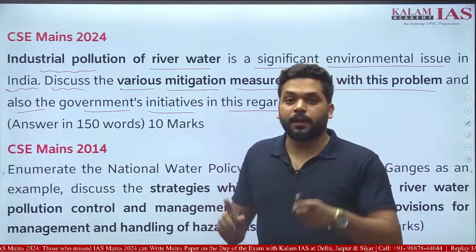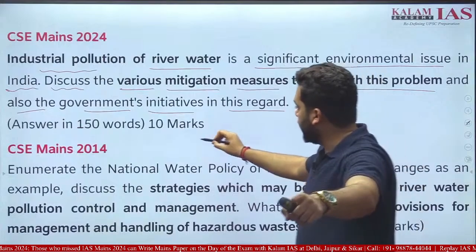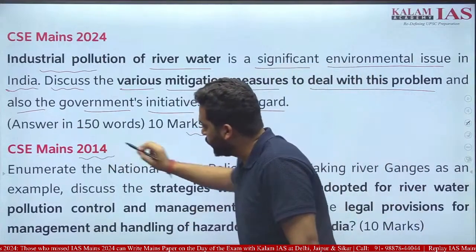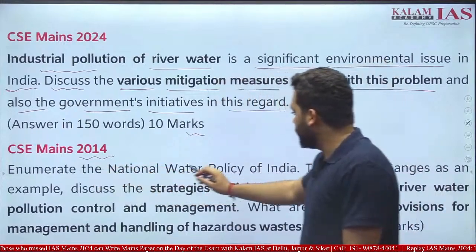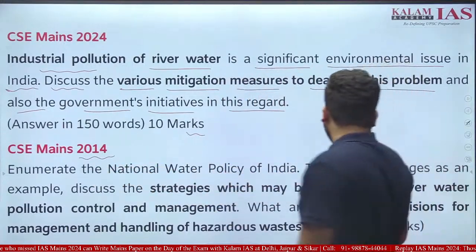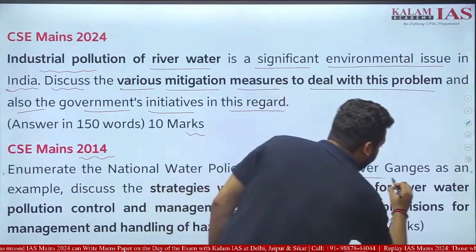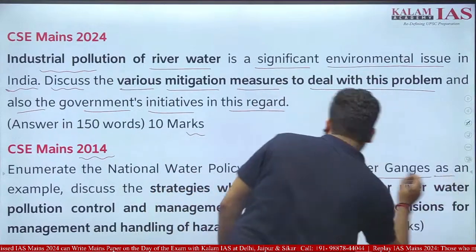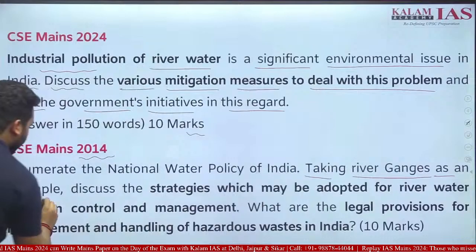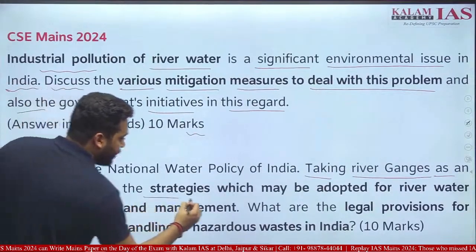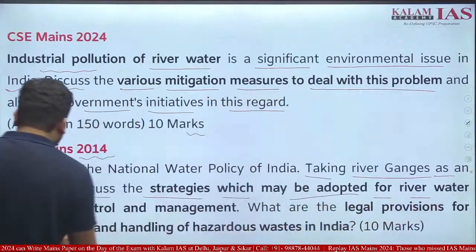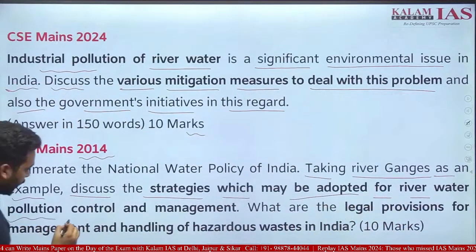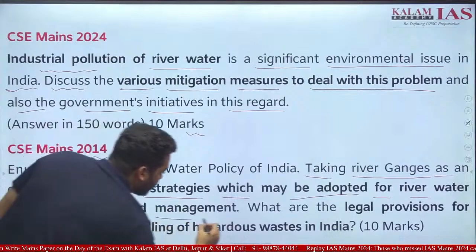River pollution. And now we can trace, it was asked in 2024 CMS Civil Service Exam Mains, enumerate the national water policy of India. Taking river Ganga as an example, discuss the strategies which may be adopted for river water pollution control and management.